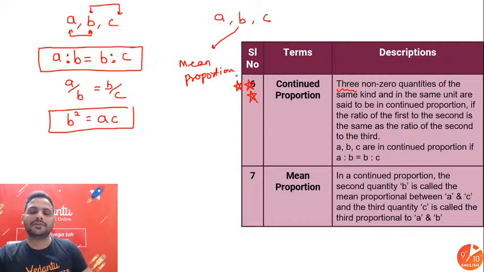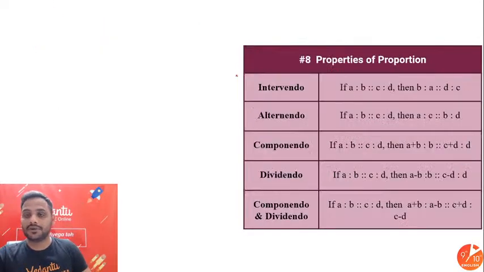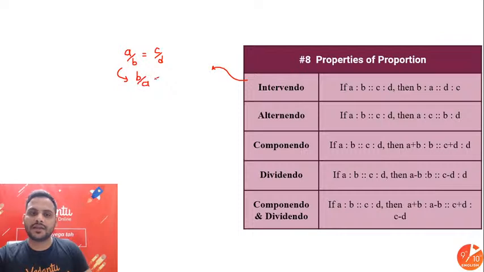Alright. Now beta, some properties of ratio. Invertendo is if A is to B is proportional to C is to D, so if I reciprocate both the ratios, if I have A by B is equal to C by D, obviously I can say B by A is equal to D by C, reciprocate on both the sides.